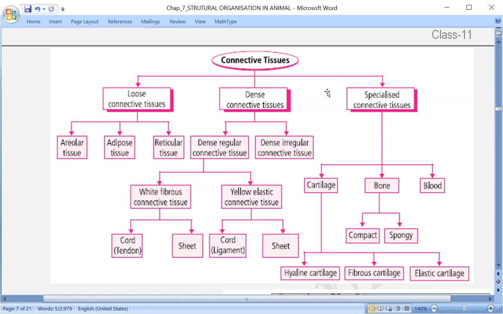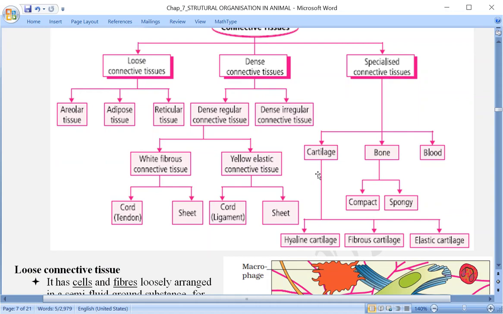Coming further to the third type, specialized connective tissue, this is further classified into three types: cartilage, bone and blood. Cartilage is further classified into three types, and bone, two types over here again, compact and spongy bone, and then at the end we will discuss the blood. So that was a brief bifurcation of how different types of connective tissues are present and further classified. Three main types are there which are further classified into different types.